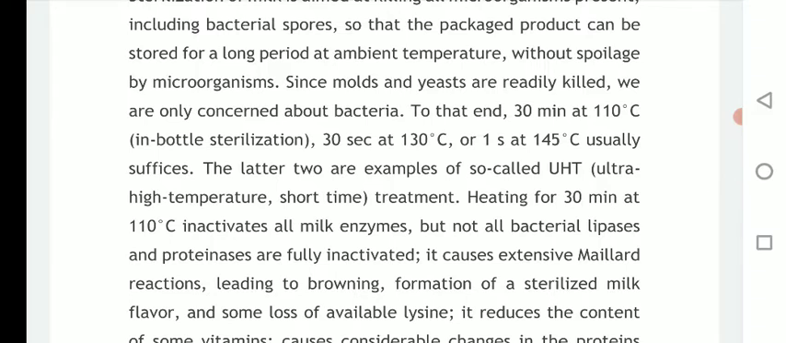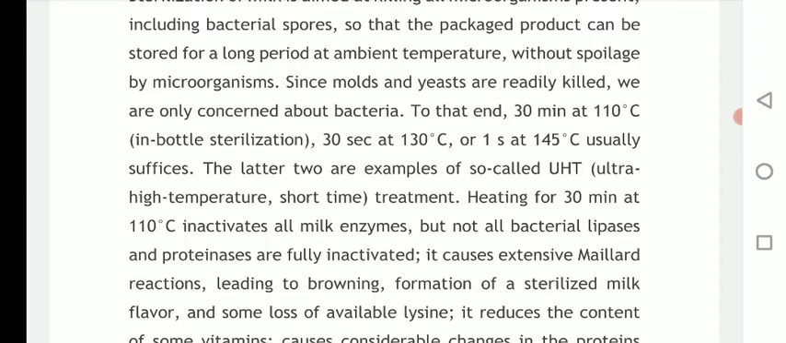To this end, 30 minutes at 110 degrees Celsius in bottle sterilization, or 30 seconds at 130 degrees Celsius, or 1 second at 145 degrees Celsius is usually sufficient. These are the three combinations of temperature and time that are used for sterilizing milk as well as milk related products. The first combination is that you have to keep the milk or milk related products at 110 degrees Celsius for 30 minutes, which is called bottle sterilization.